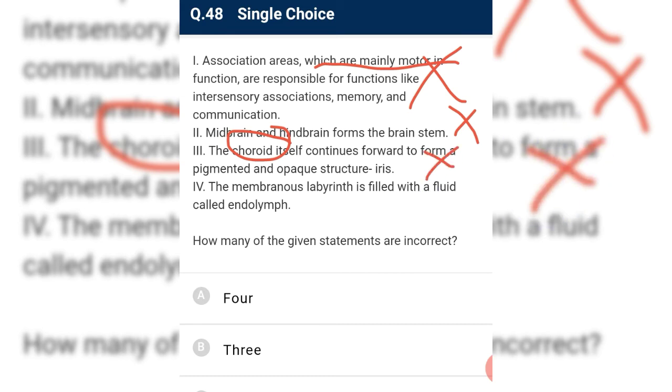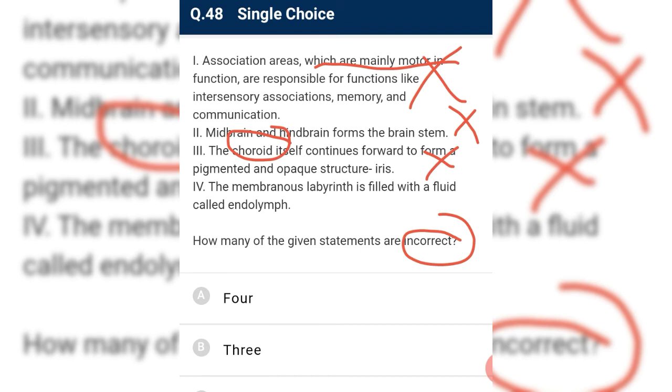Membranous labyrinth is filled with fluid called endolabyrinth. No, the membranous labyrinth is filled with fluid called endolymph, so that is incorrect. The membranous labyrinth is filled with endolymph, and the bony labyrinth is filled with perilymph, in which the membranous labyrinth is floating.